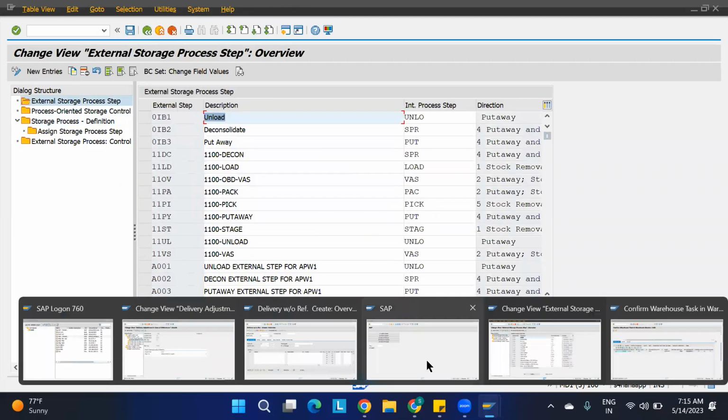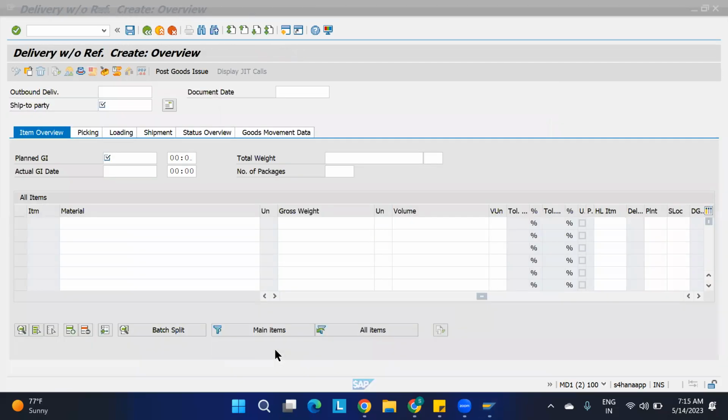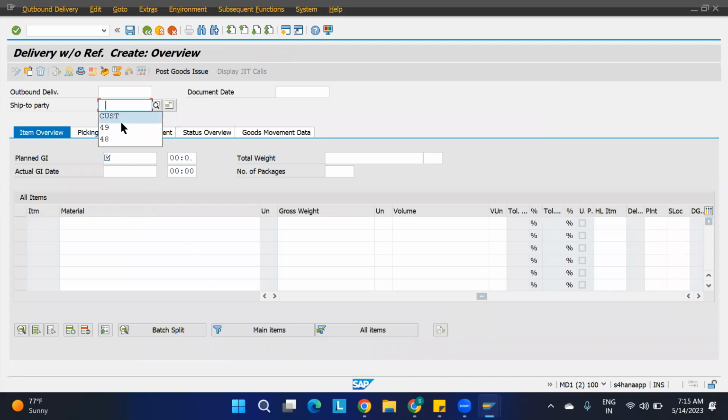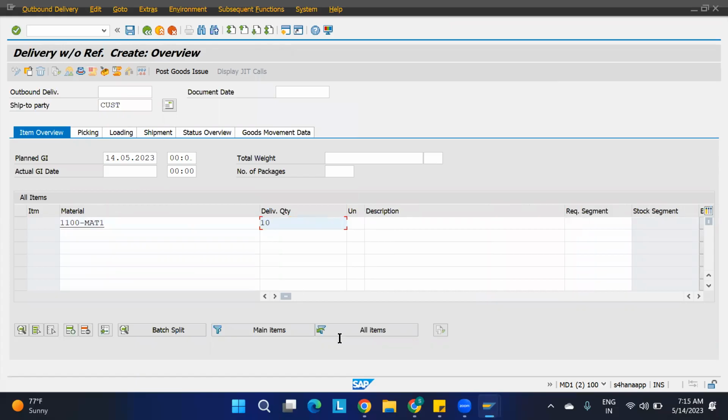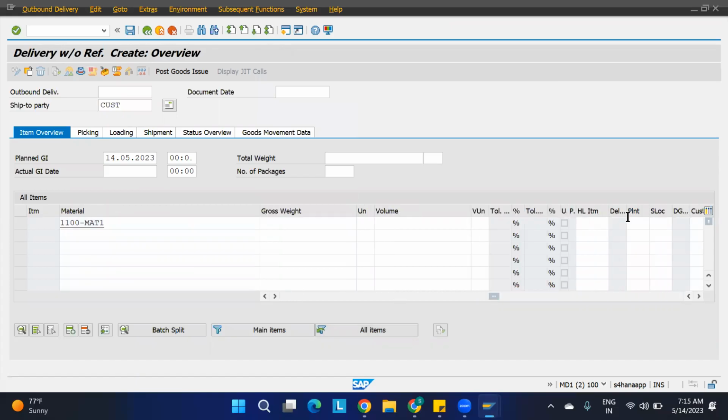See, if you are creating, sorry, you may be getting some disturbance. That is a garbage picking vehicle. Okay, I'm going to create one now. Outbound delivery. Okay, material I'll take that one, 10 quantities. Now that shouldn't come into the picture. Okay, save it. So our outbound delivery is 717.